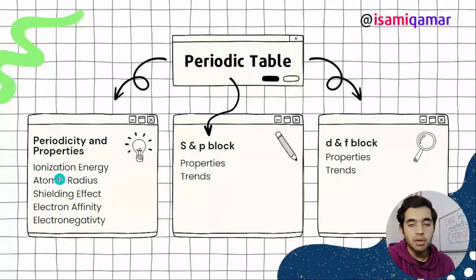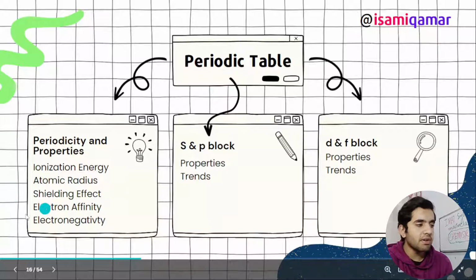Then we have got atomic radius. What is atomic radius? What are the units in which we may get atomic radius? Then what is covalent radius? And then what is van der Waals radius? Like covalent radius between two same atoms, non-polar. We are going to learn in chemical bonding what are covalent compounds. But for now, what is covalent radius, and what is van der Waals radius?